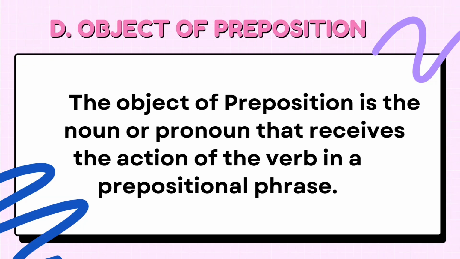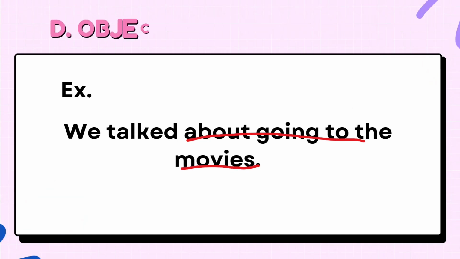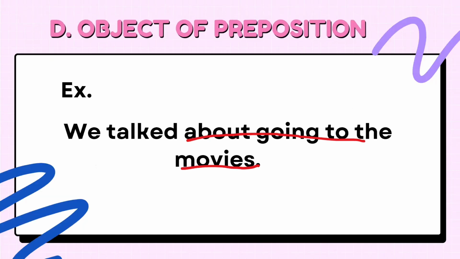Next slide. Okay, let's have this sentence: We talked about going to the movies. Here, going is the object of the preposition about, and it provides more information about what they are talking about.